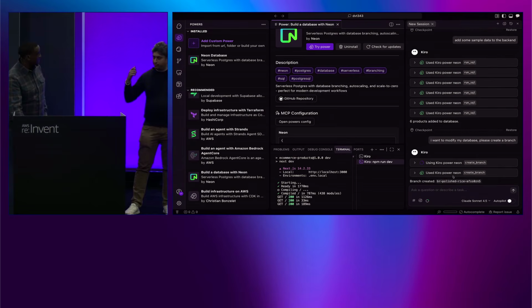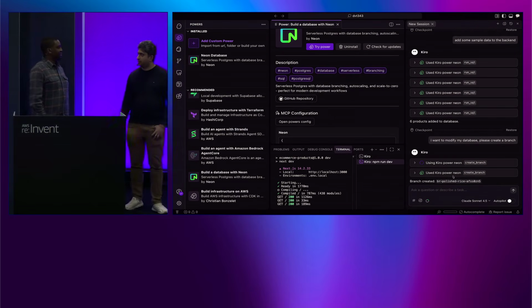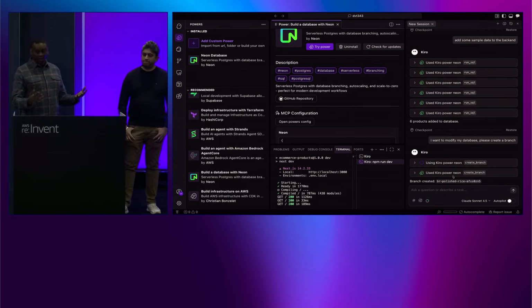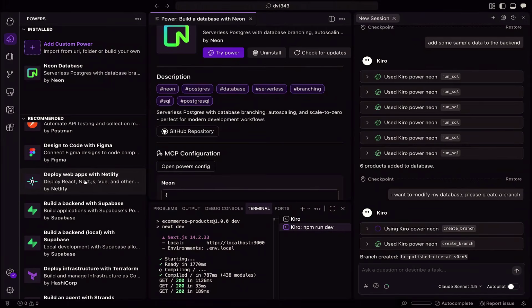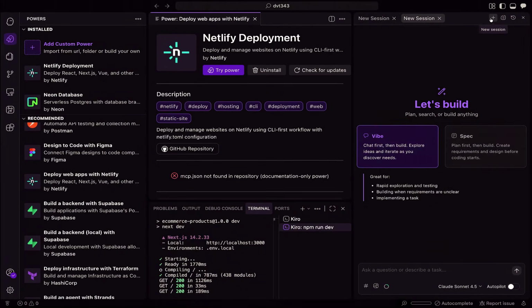Dan, this is cool from a backend developer's perspective, right? Like, what if I wanted to host or deploy this application? That's a great question. So let's say I've done all the changes that I need to do, and I wanted to now deploy this somewhere. If you work with Netlify, we also have a Netlify power. So you can come in here and install that power if it's not already installed, start a new session, and then just ask the agent I would like to deploy.